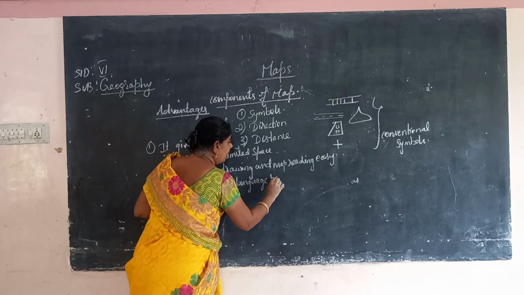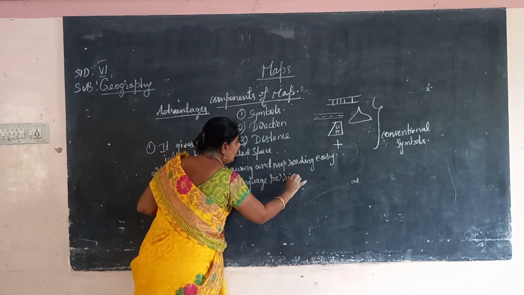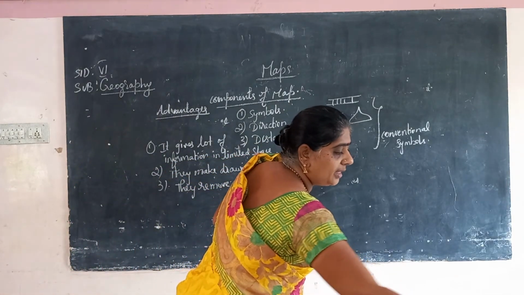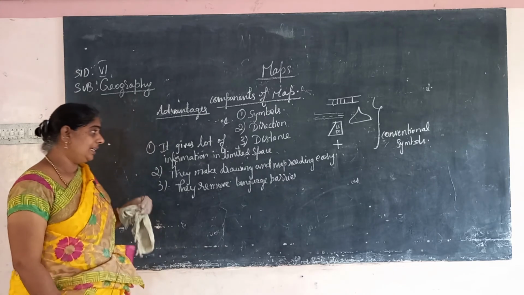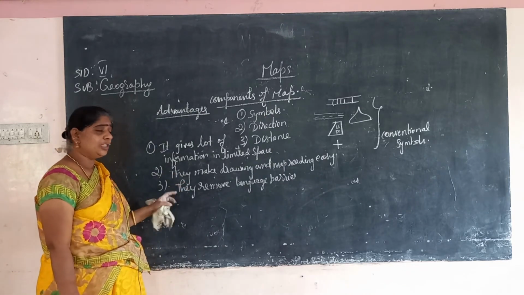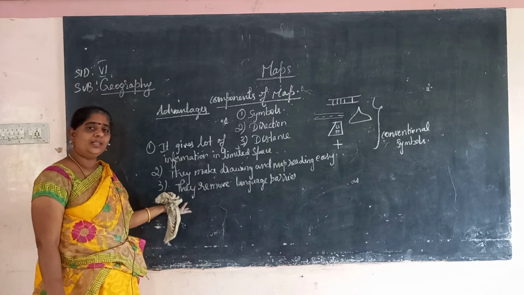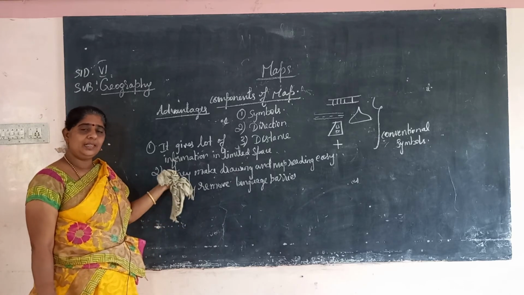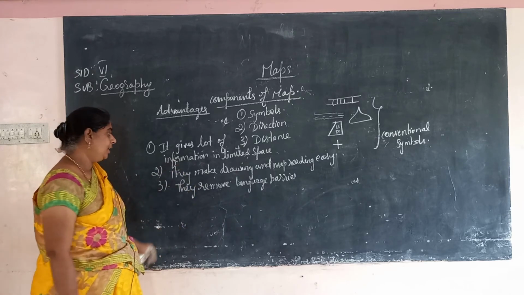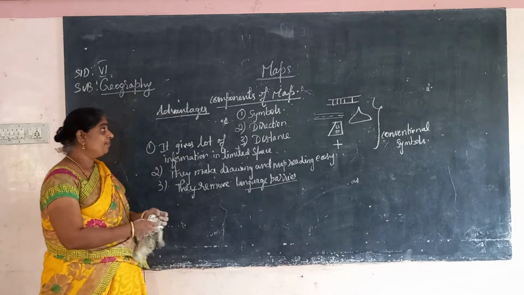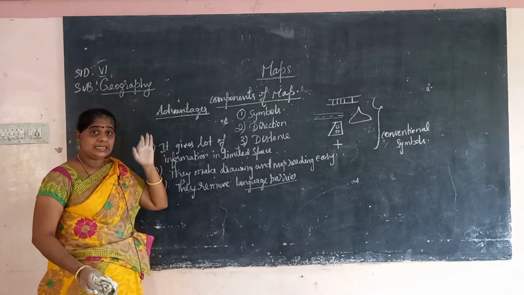If you don't know that language, there is no problem; if you know the symbol, you can understand what it is. So language will not be a barrier for us because of these symbols. So they remove the language barriers. So this is about the symbols.